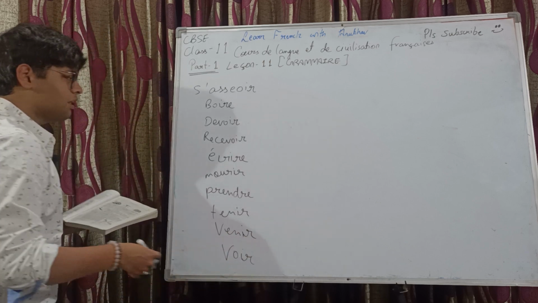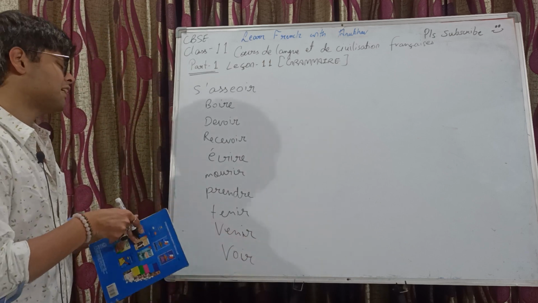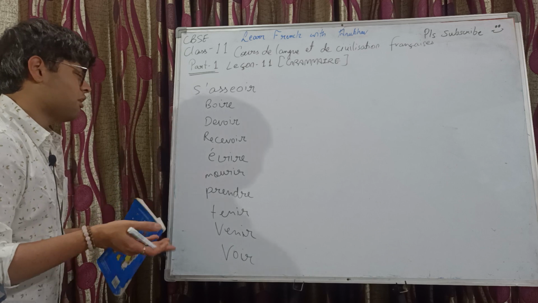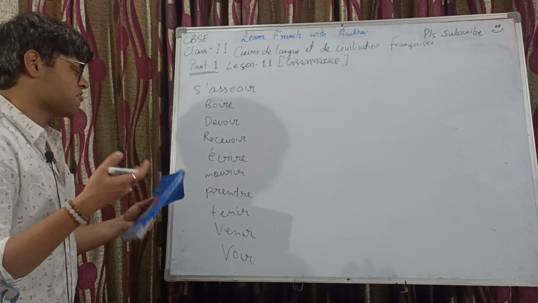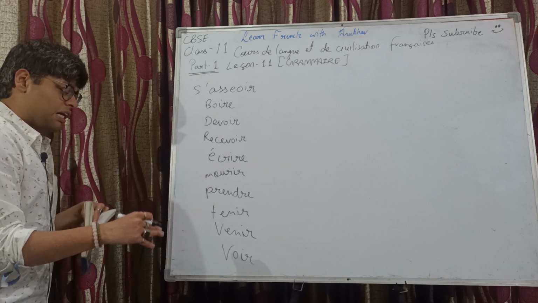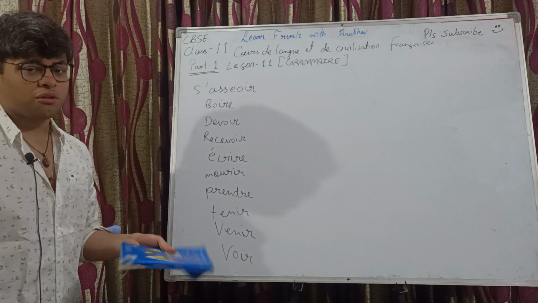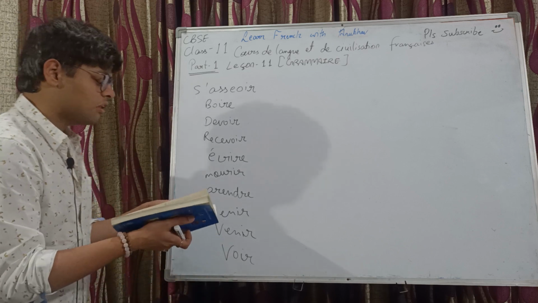Of course, we know about these verbs already. S'asseoir means to sit, boire to drink, devoir to be must, recevoir to receive, écrire to write, mourir to die, prendre to take, venir to come, voir to see.